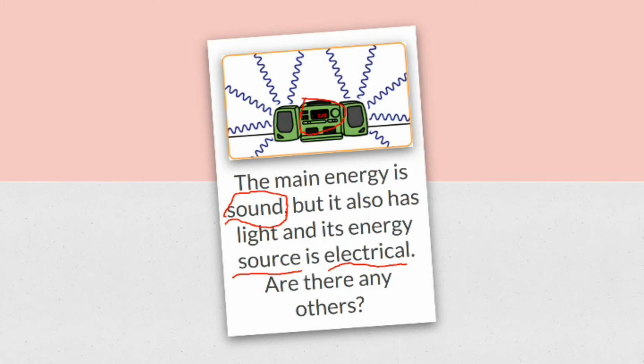Now, there's another type. I want you to pause it. There's one we haven't said, and I want to see if anybody can get it. It's mechanical energy. You got this knob right here that you can turn, and you got switches and dials. I guess they don't move on their own. Maybe you could say the vibration of the speakers is movement. So you could also say mechanical energy, but really the main energy is sound, and the source energy is electrical.